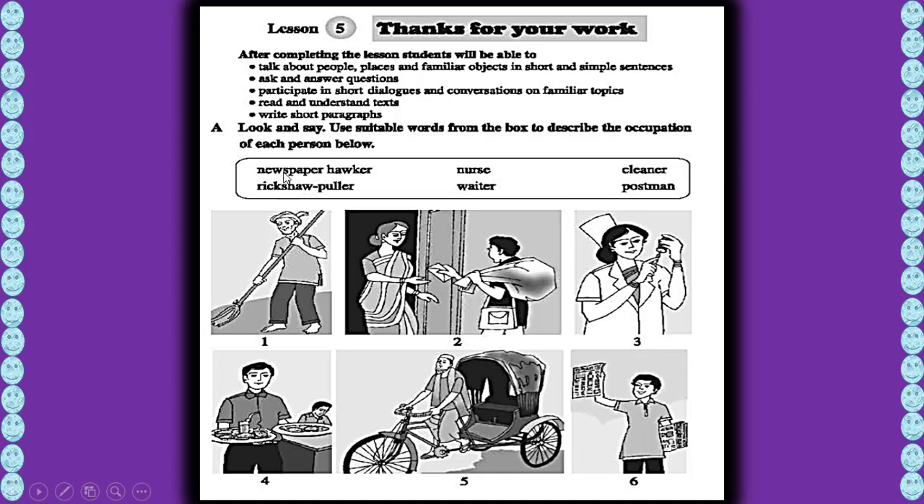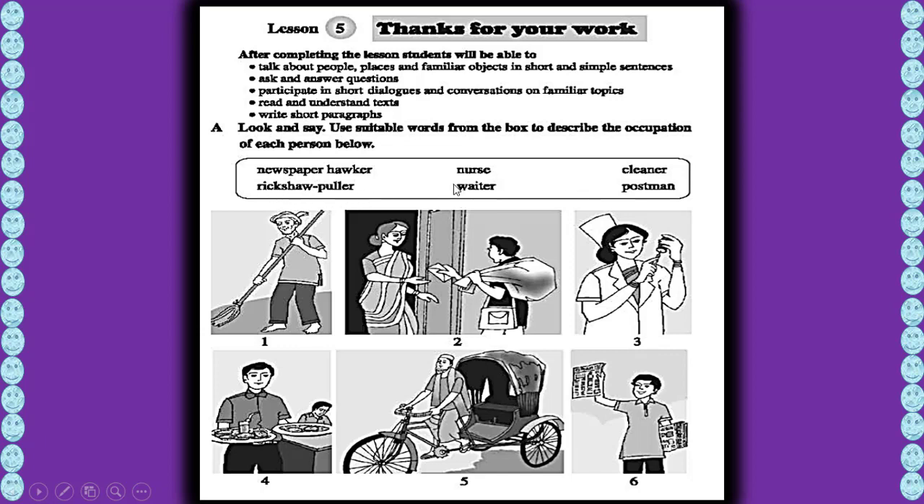Of each person below. You first see the words. Newspaper hawker, nurse, cleaner, rickshaw puller, waiter, and postman. The 6 occupations are here. Newspaper hawker, who hawks newspaper. Nurse, who helps the wounded person or any sick people. Cleaner, who cleans the area around us, actually. Rickshaw puller, who pulls rickshaw.